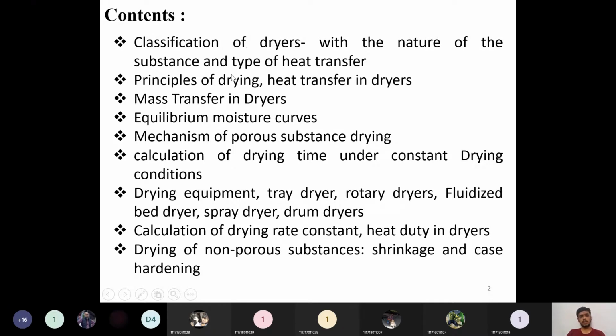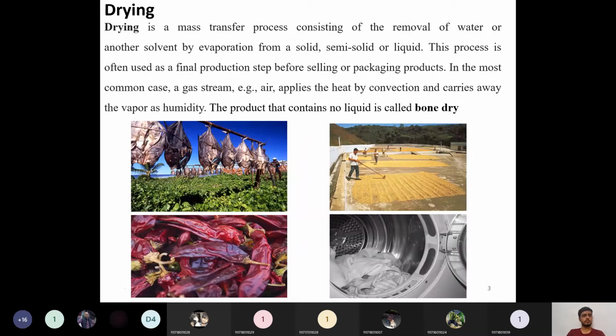Okay, so I would like to first tell you what is the definition, what are the principles behind the drying, what are the various moisture contents which are there in the solids. So let us see what is the drying. How is it different from the other unit operations we discussed in mass transfer operations 1 and 2, unit 1 and unit 2?